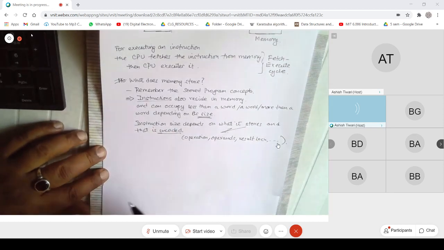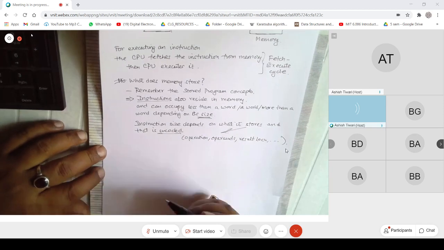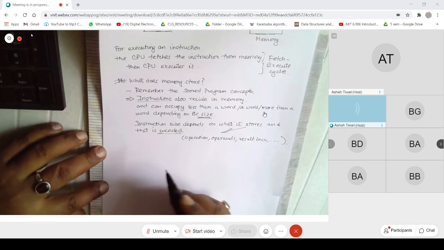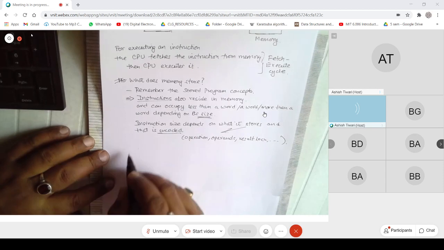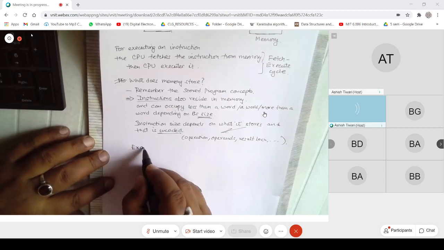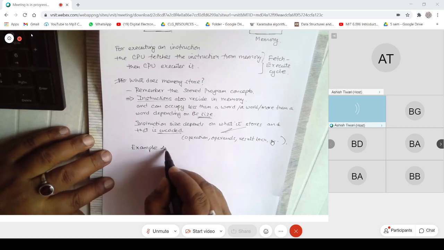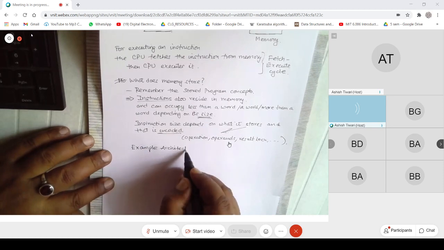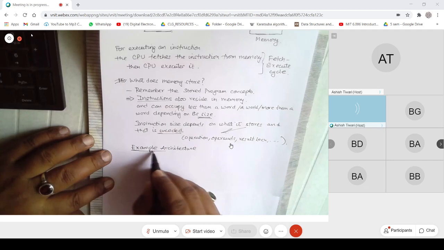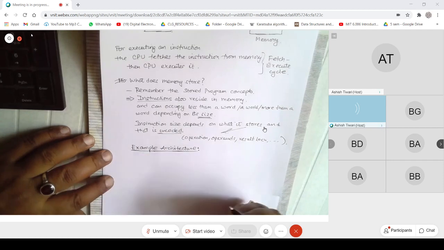So we will treat them as pure machines, although machines could again have a combination of things. We will take an example architecture to understand this point.